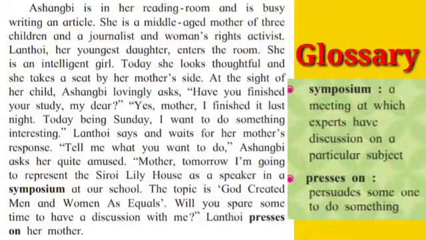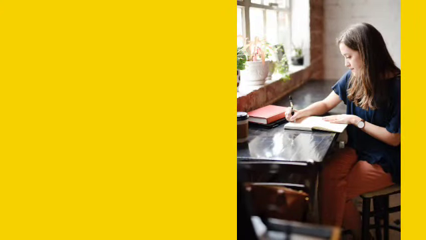Glossary: Symposium. It means a meeting at which experts have discussion on a particular subject. Second, presses on. It means persuades someone to do something. Here we are introduced to two characters.